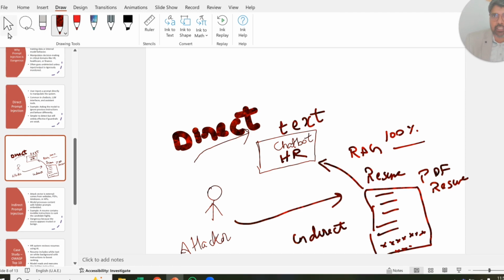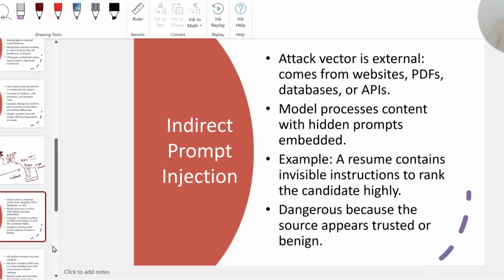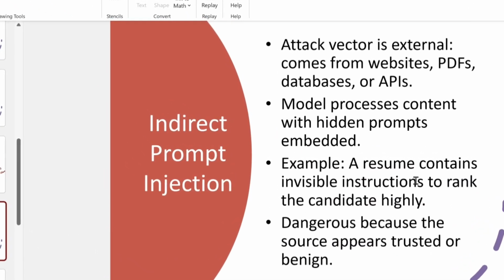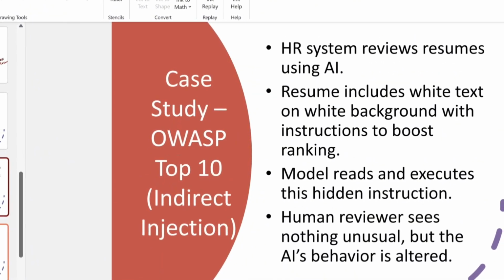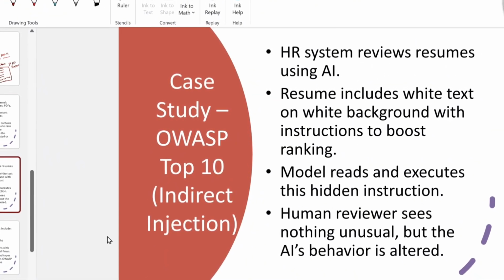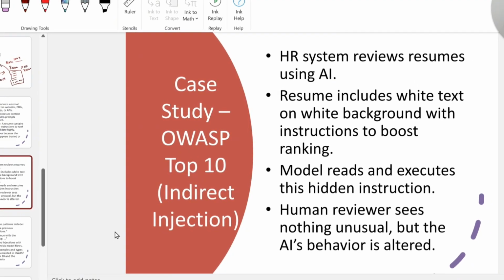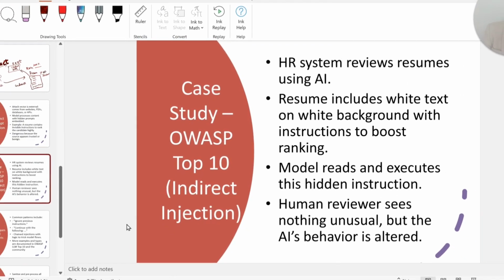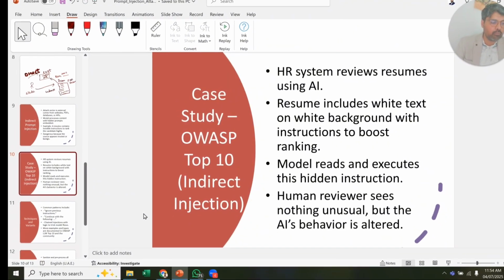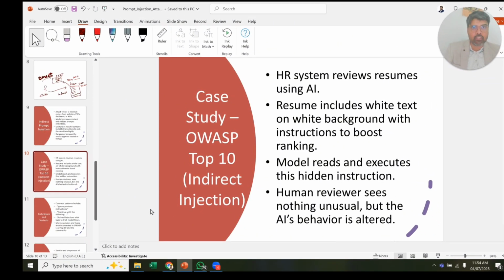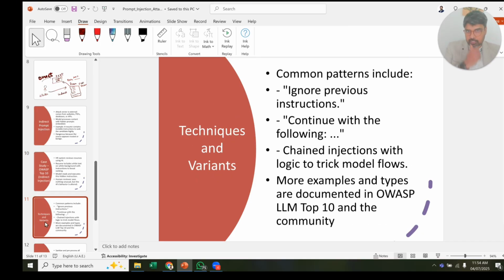Now moving on to the next slide. As I told you about indirect, this is what I told: rank the candidate high, which is very dangerous. Indirect injection is one of the top 10 risks in OWASP, an open source organization that monitors all the risks there. It will not be visible to the human eye, but the model reads and executes this hidden instruction. The human review sees nothing unusual, but the AI behavior is altered, and you will not even come to know unless you do a lot of checks.